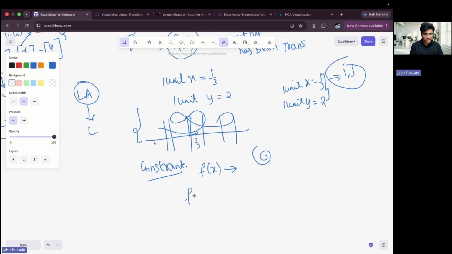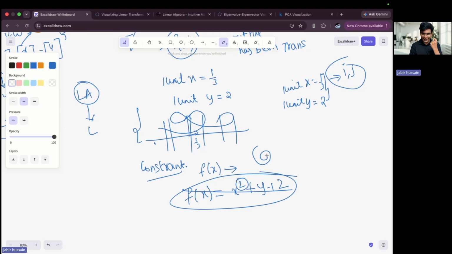For example, my function can never be x square plus y plus z. It can never be this. Why? Because it has a polynomial of degree 2, and because of the square, the two-dimensional space will get curved, and we don't want curved spaces. We are talking about linear spaces. I hope you have understood. So this is one constraint. Our functions should follow a linear format, and no curve should be present. That is the first rule, and there are some other rules.